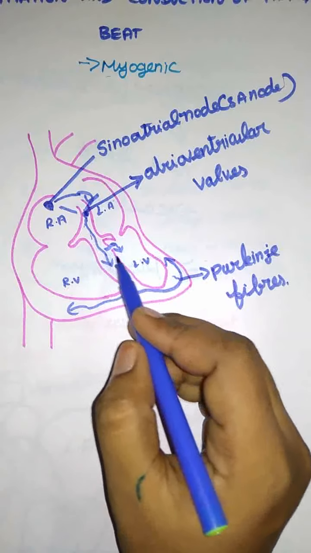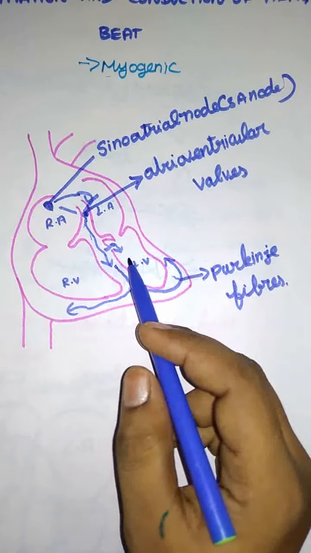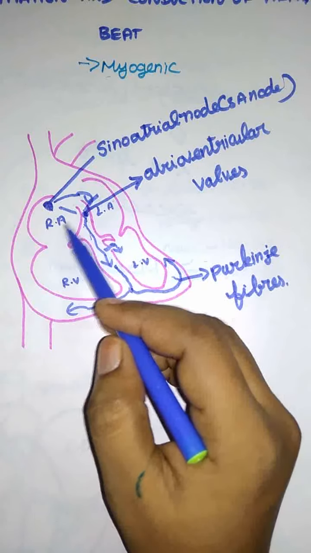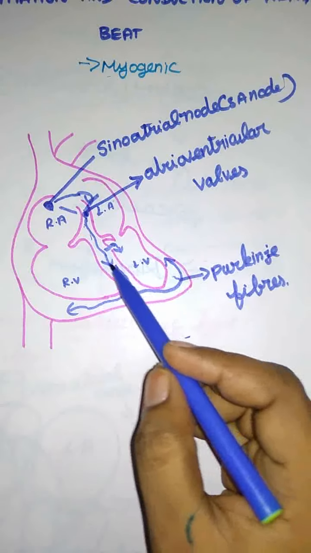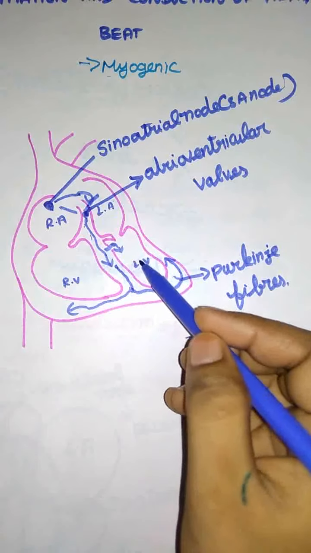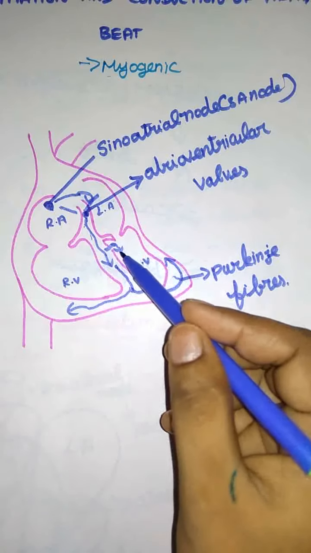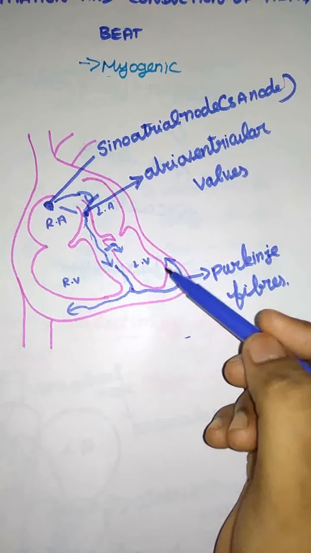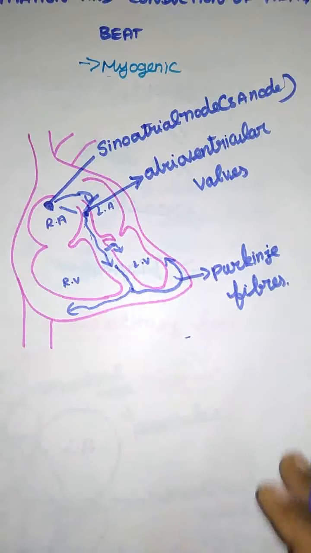Now the waves of contraction, that is the impulses, spread through the entire parts of the heart. Now they show some movements. When the waves spread in the right and left auricle, they show contraction movements. When the waves spread to the ventricles, they are filled with blood, and again the blood goes out. At that time they also show some contraction. With the help of the sinoatrial node, they show the systolic and diastolic movement. So that is the initiation and conduction of the heartbeat.